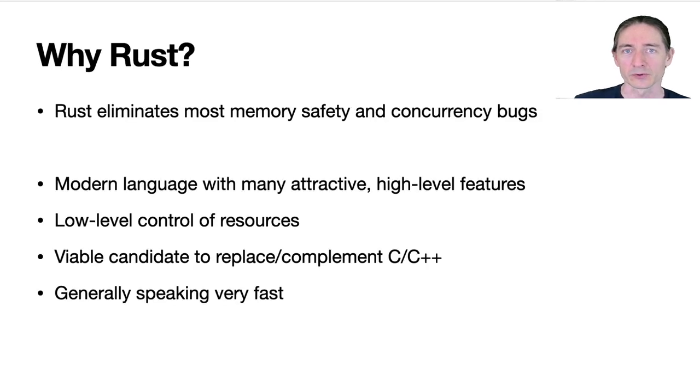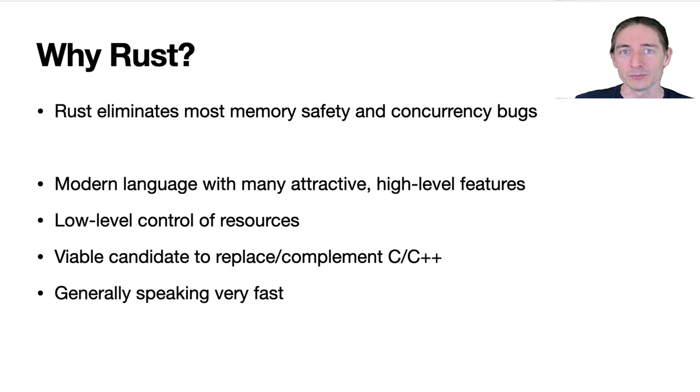If you haven't heard of Rust before, it's a new systems programming language. Its main claim to fame is that it eliminates most memory safety and concurrency bugs. This means no more buffer overflows, no race conditions, no null pointer exceptions, no seg faults.